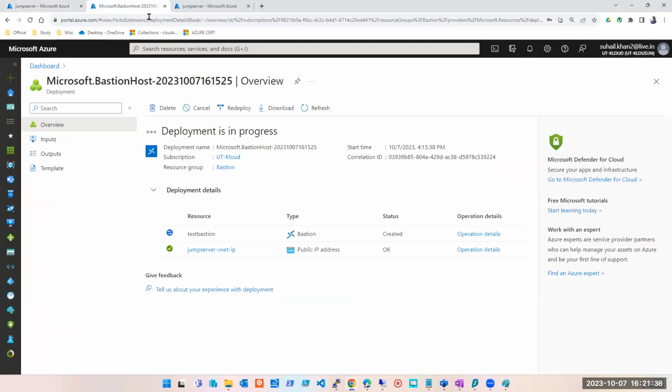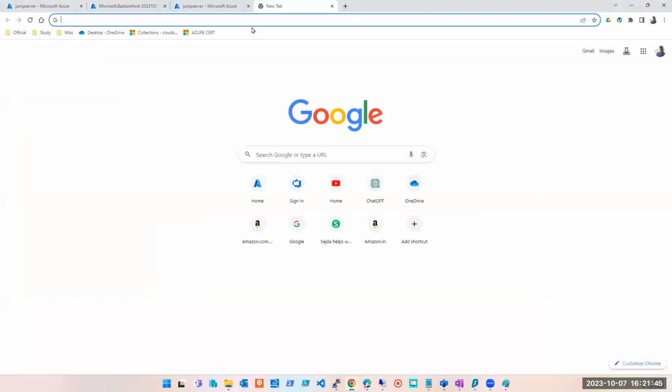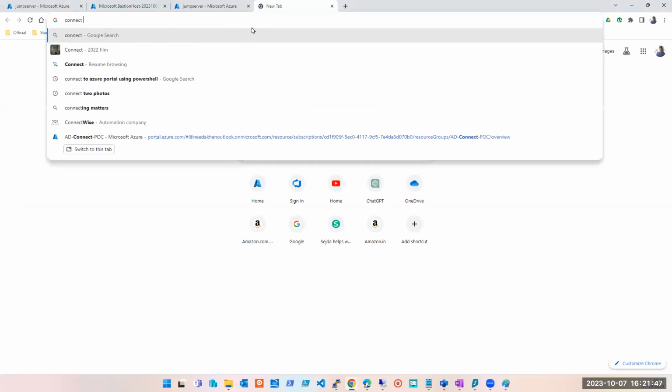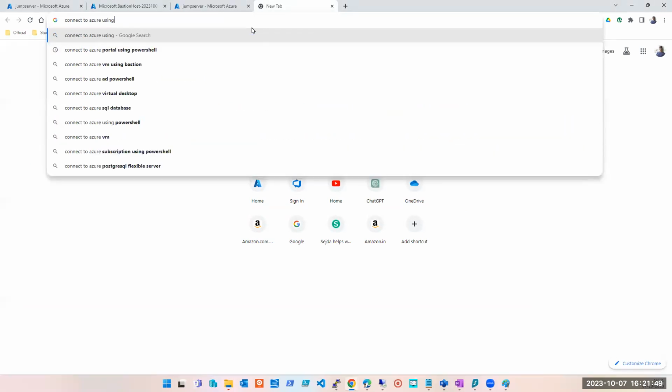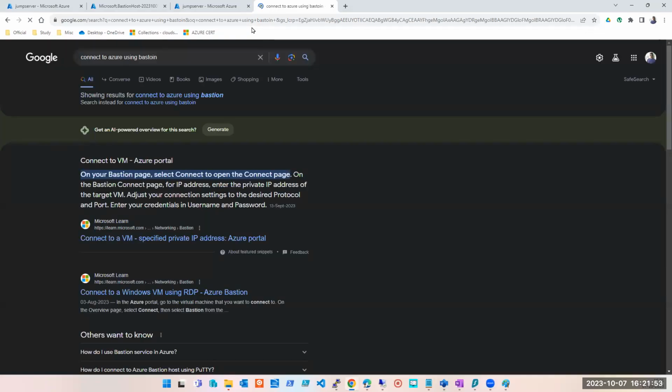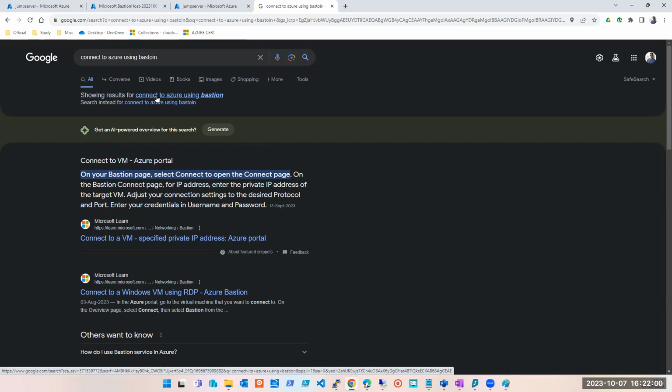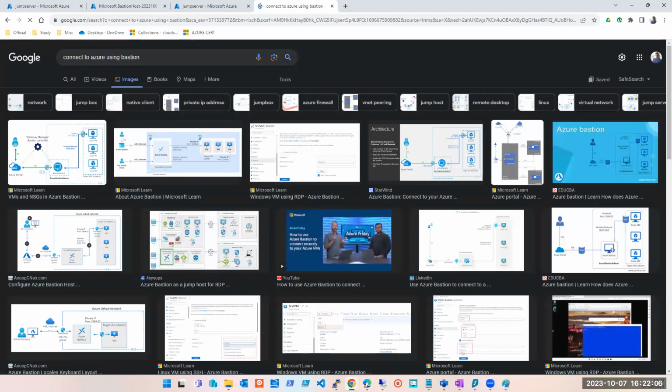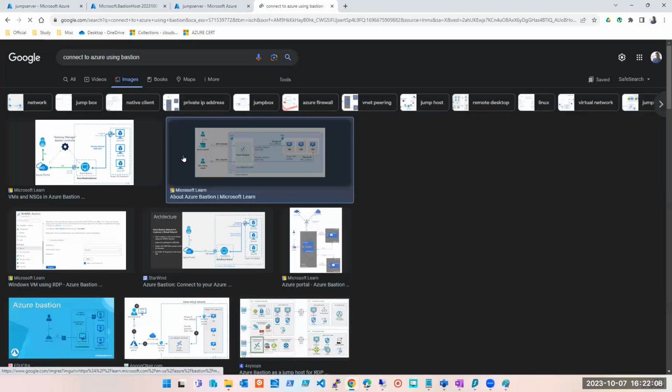Okay, it is still being created. Let me see if I can show you some pictures of Bastion connectivity. Don't worry if it is not working. Tomorrow, before we start the class, I will start the Bastion configuration 15 minutes before, and by the time you guys join, we will have a Bastion ready, and I will show you how you log in and what it looks like after logging in from Bastion. So see, this is how it looks.